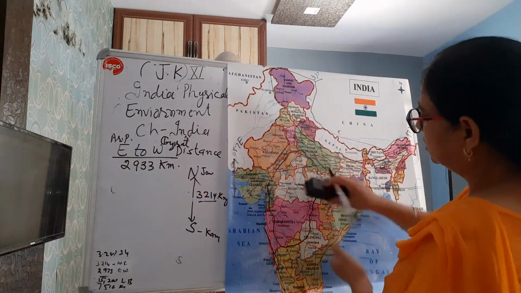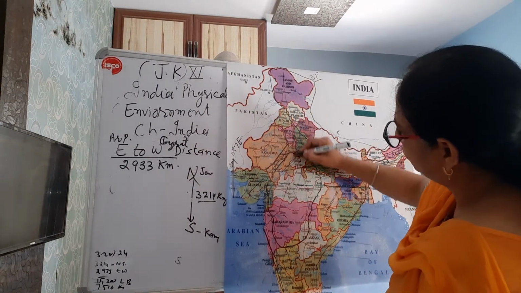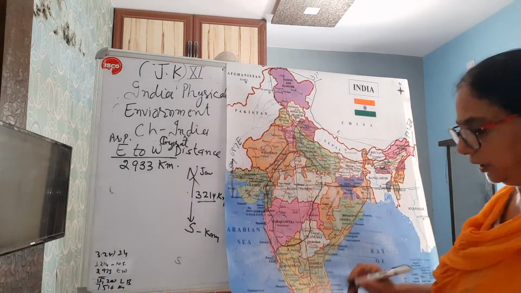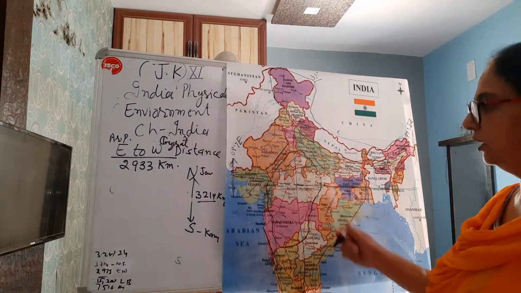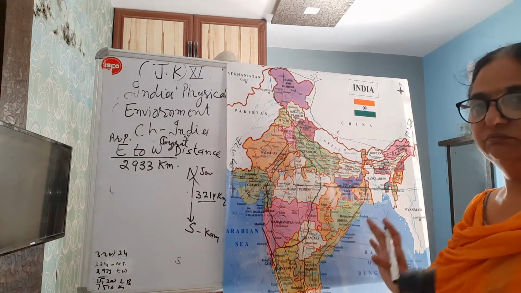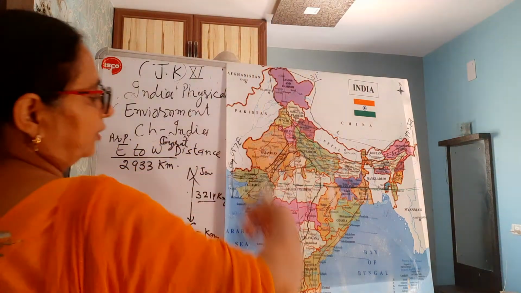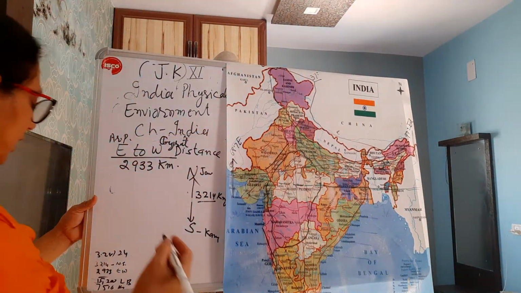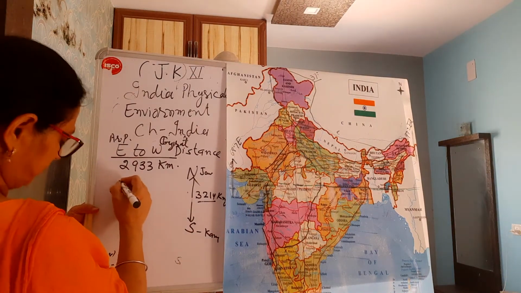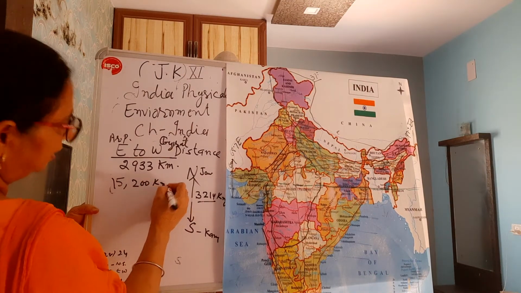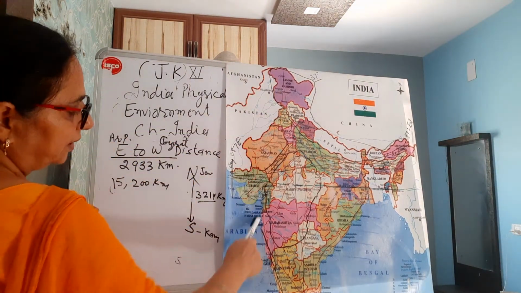So if you want to show it here, I have shown at this line from Jammu Kashmir to Kanyakumari till the southern part, 18.4 degree. Right? So in this way, this is the latitudinal, longitudinal value and distance east to west. If we take the overall boundary of India, the land boundary in kilometers, we have approximately 15,200 kilometer, right?